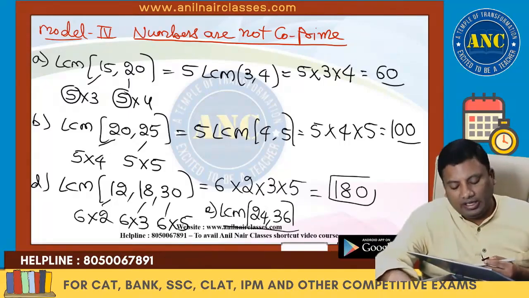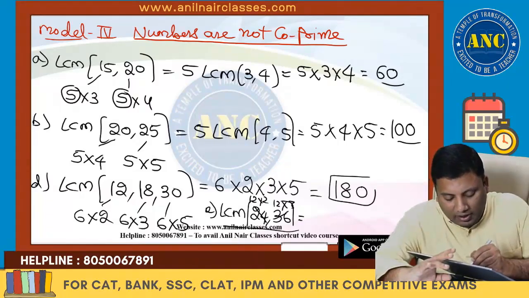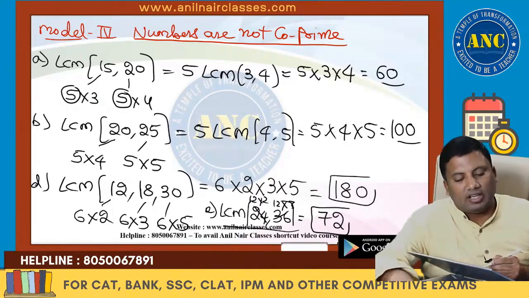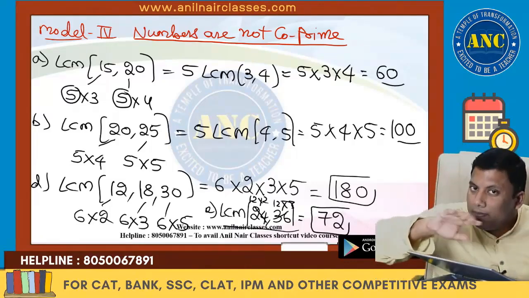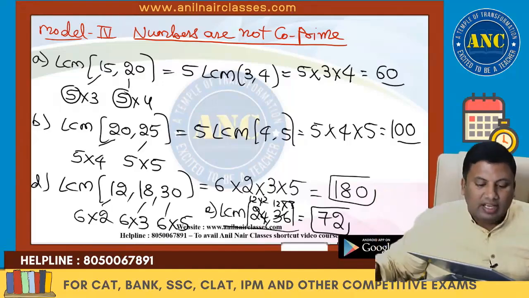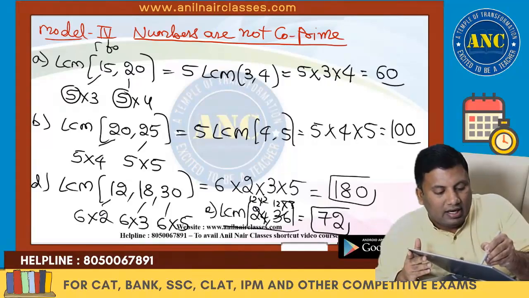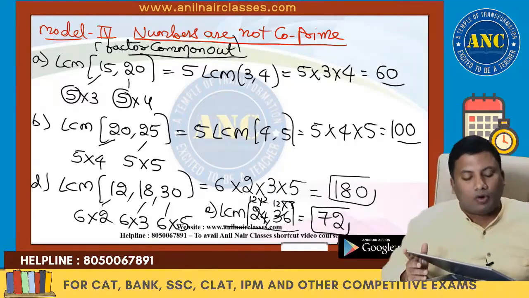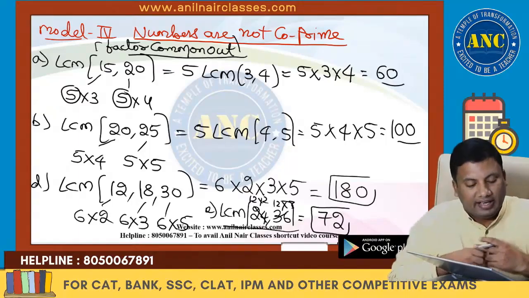LCM of 24 and 36. 12 2s are 24, 12 3s are 36, 12 is common, 12 into 6. LCM is nothing but 72. If numbers are co-prime, LCM is the product. If numbers are not co-prime, take the factor common out, write it down in bracket, and then use the co-prime concept. 1, 2, 3, 4 examples. I hope the idea is clear.